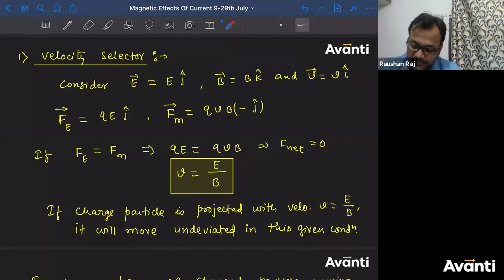And please don't miss out this if part. Don't miss out this if part. If वाला part miss मत करना. मैंने बोला if this is going to happen. If Fe is equal to Fm, then